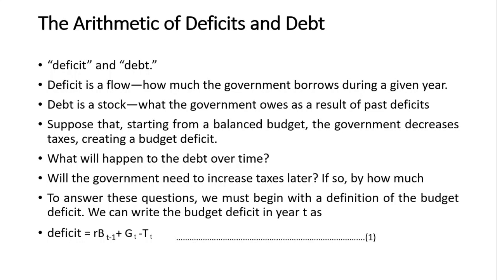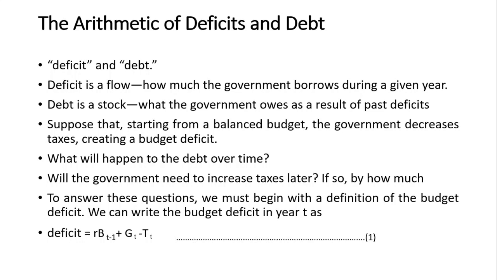So first, let us distinguish between what is a deficit and what is a debt. Deficit is a flow, how much the government borrows during a given year. Suppose during the period from January 2021 to December 2021, the government of India borrows 100 crores of rupees, then that is termed as deficit. Whereas debt is a stock, what the government owes as a result of past deficits. In the case of deficit, we do not take into consideration the accumulated debt.